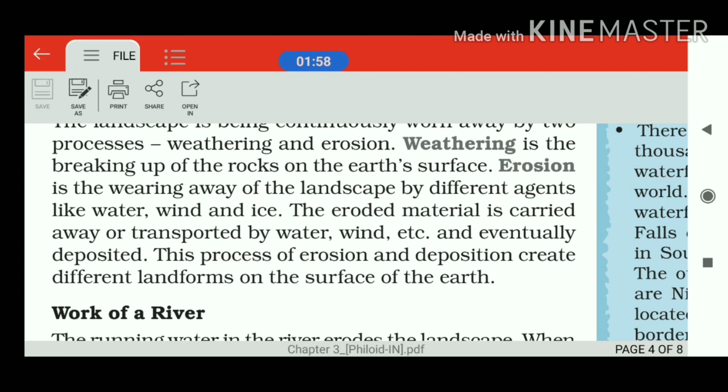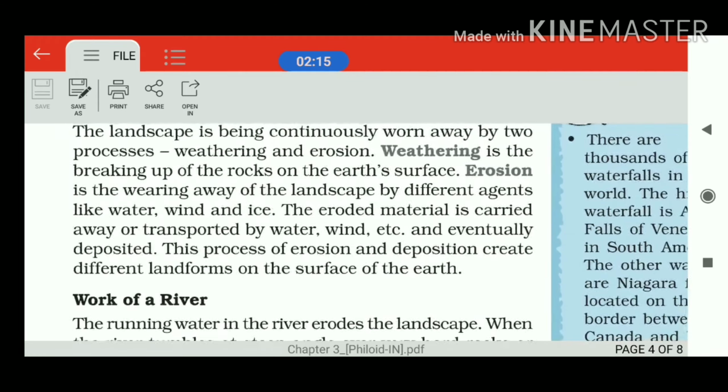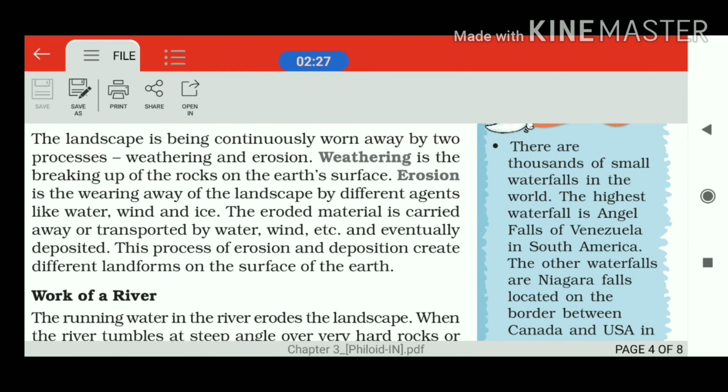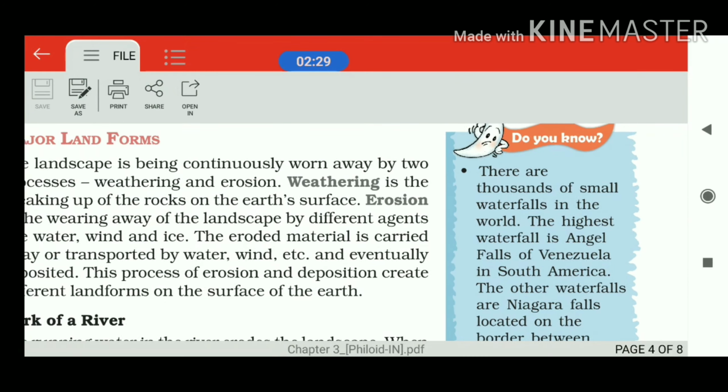Erosion means that the materials which have already been weathered move from one place to another and do not stay there. That is mainly done by the wind, glaciers and water in the form of rivers. They are the most impressive and most common in this regard.